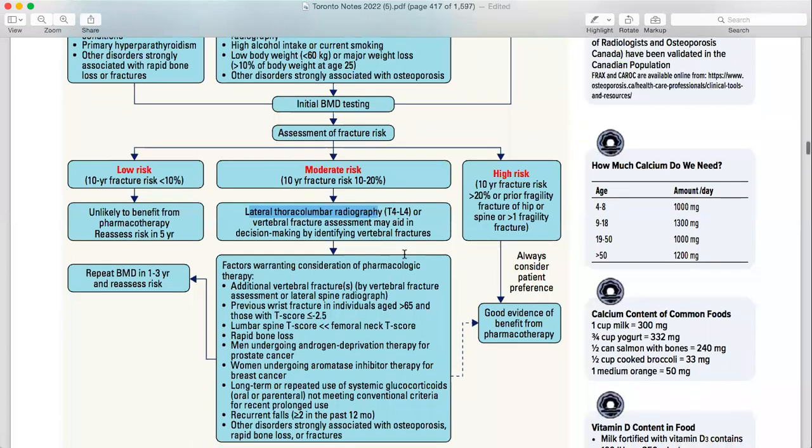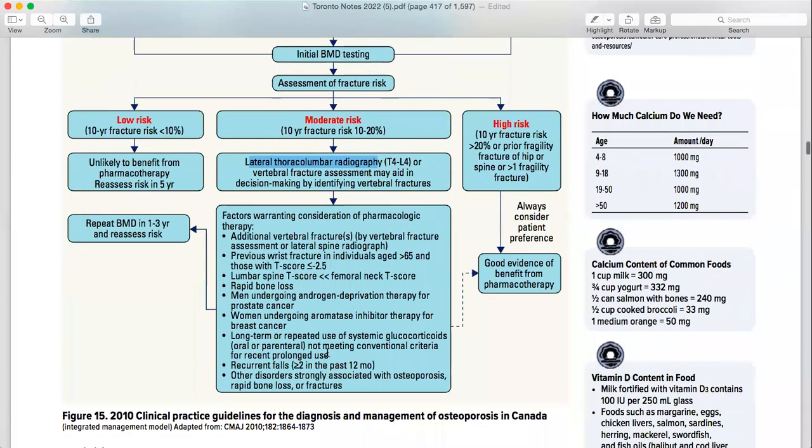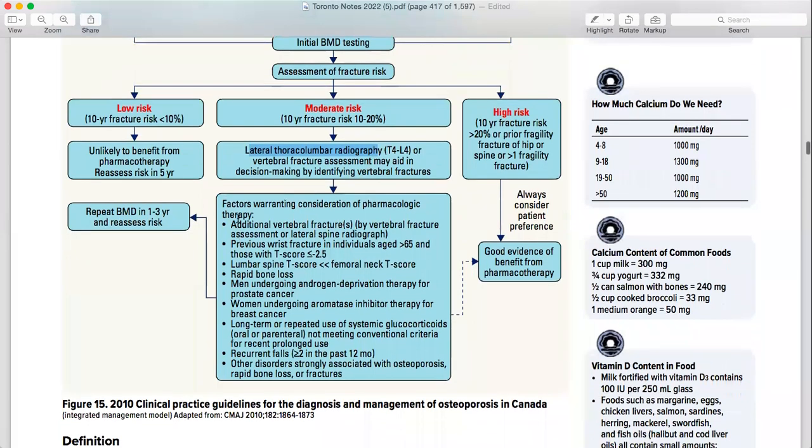by identifying vertebral fracture. So what are those assessment factors? These are all factors warranting consideration of pharmacological therapy. What are those additional factors, like vertebral fracture? You have to remember all of them, like wrist fracture in adults, age more than 65, T-score, and then lumbar spine less than femoral neck. You have to remember all of these.